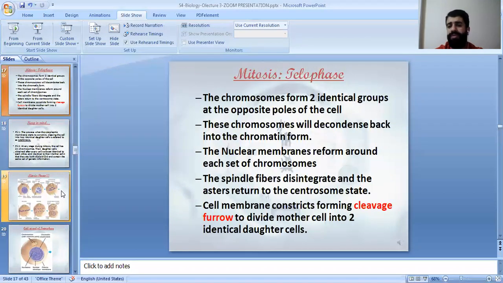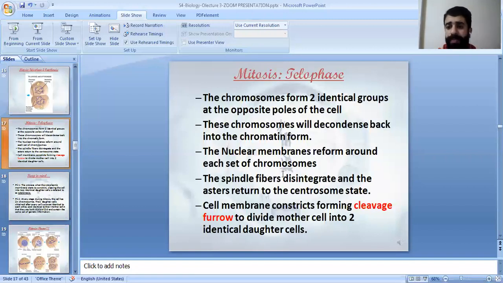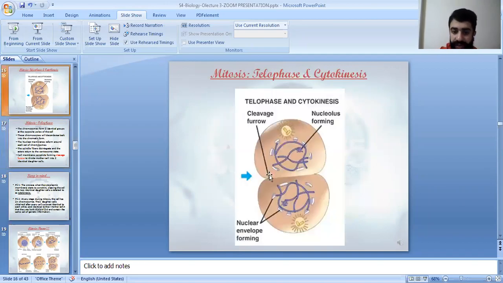The chromosomes form 2 identical groups at the opposite poles of the cell, as shown here. The chromosomes will decondense and move back into the chromatin form. The nuclear membrane will reform around each set of chromosomes. The spindle fibers disintegrate, and the asters return to the centrosome state. The membrane constricts, forming what's known as the cleavage furrow. This is the cleavage furrow here, where the cell is constricting and dividing. It is exclusive to telophase.